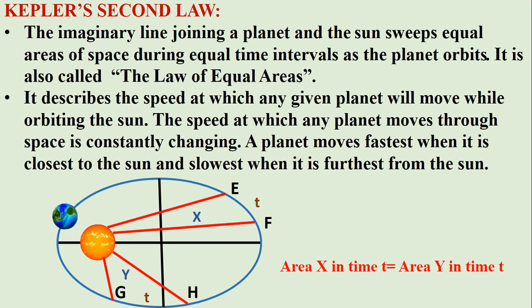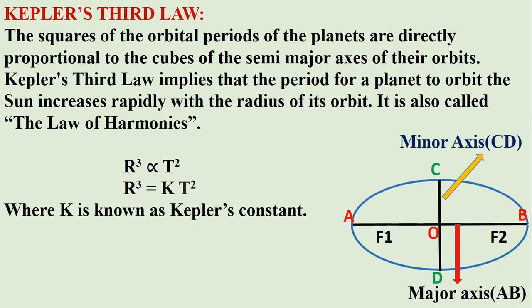Kepler's second law deals with the change in speed of a planet. When the planet is near the sun, the gravitational pull is high. Due to that, the speed of the planet is fastest, and when the planet is far from the sun, due to the long distance between the sun and the planet, the gravitational pull is weak, so the speed of the planet is slowest. Now we talk about Kepler's third law.